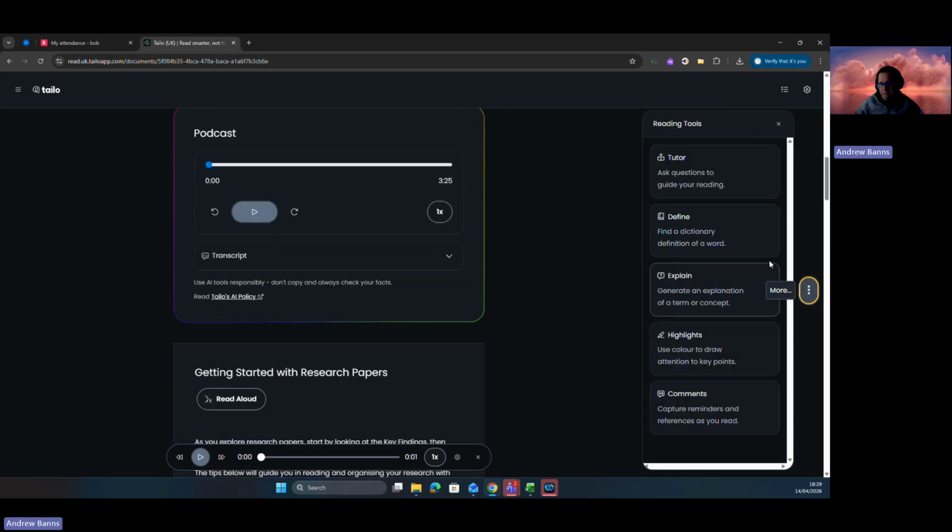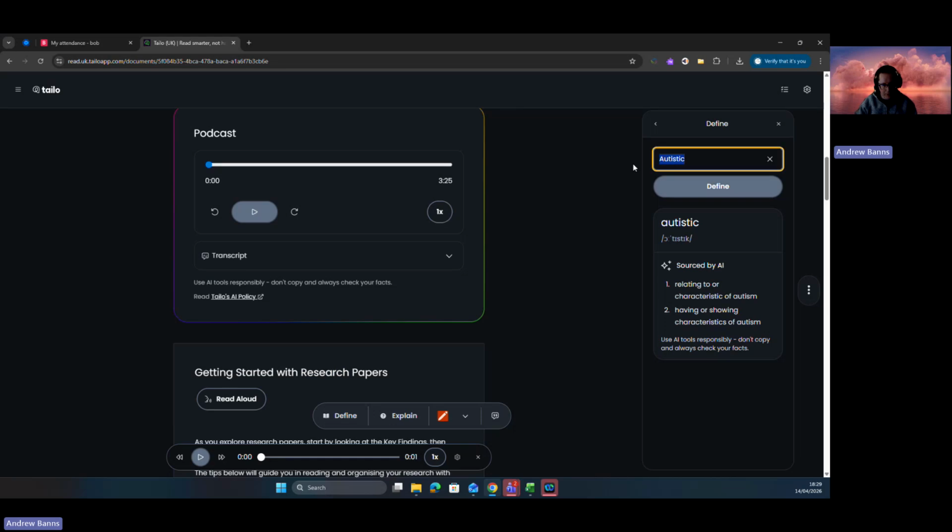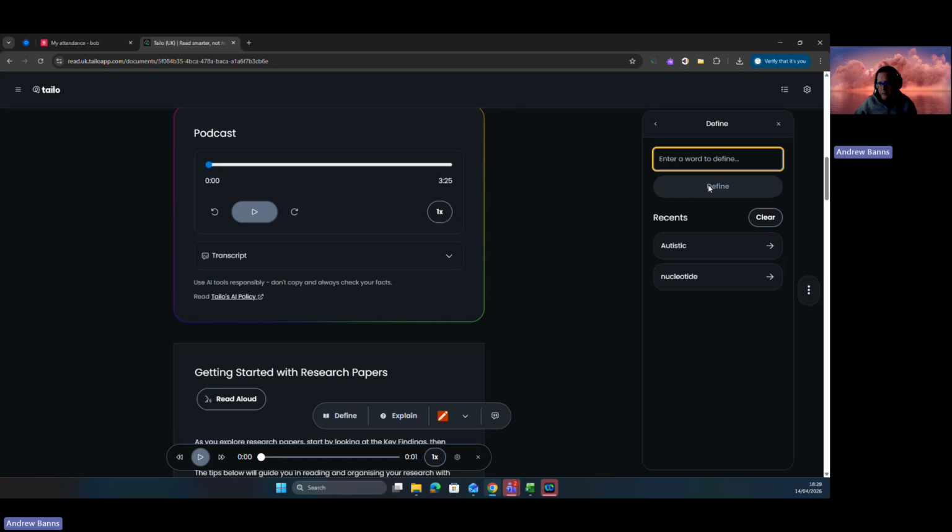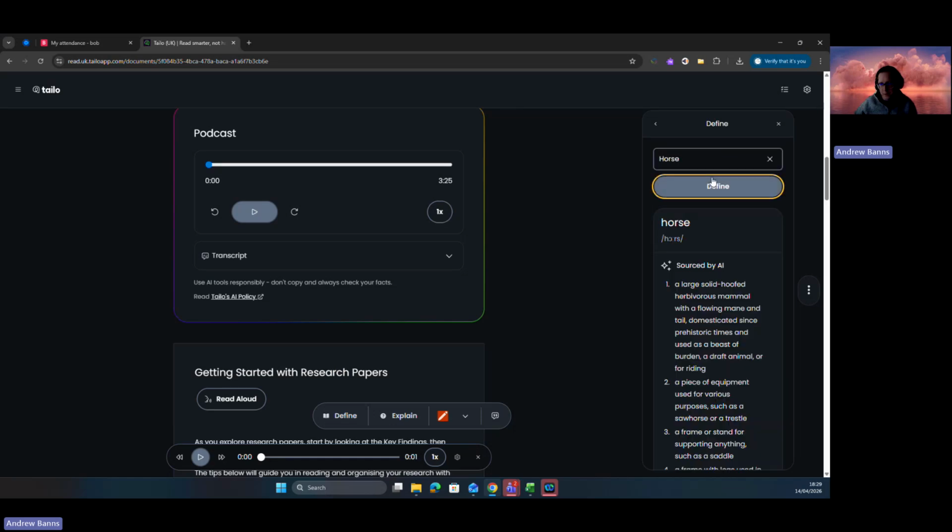If I click back on here again, the define option, I can either click and drag over a word and click on define or explain, or I can just click on define here and type in whatever I want. Let's see if it will define things that are outside of the paper. No, it hasn't done, I don't think. So let's just try a random word, see if it does it. Oh, it does, yeah, that's fine.